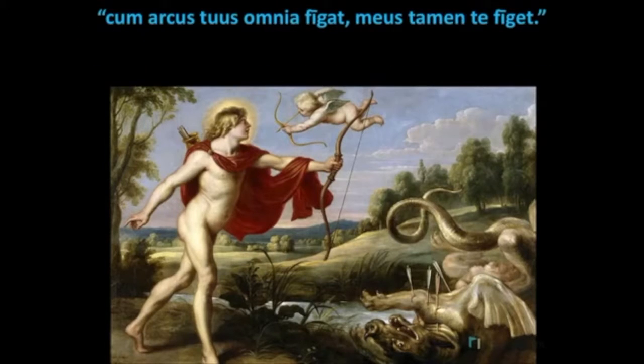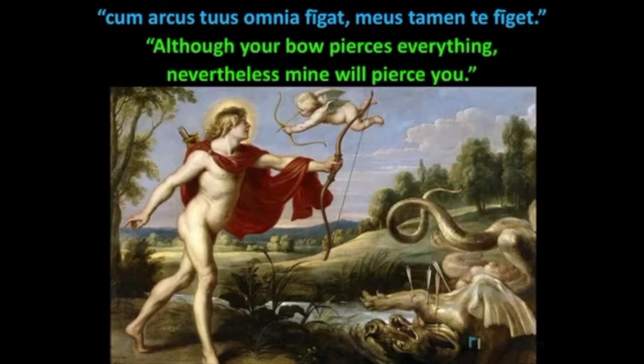So Cupid says to Apollo, Cum arcus tuus omnia figat, meus tamen te figat. Although your bow, arcus tuus, pierces everything, mine, nevertheless, will pierce you. Now, the main verb of our sentence is the future tense figat, and the subject of figat is meus. Imply the word arcus, my bow, meus arcus.